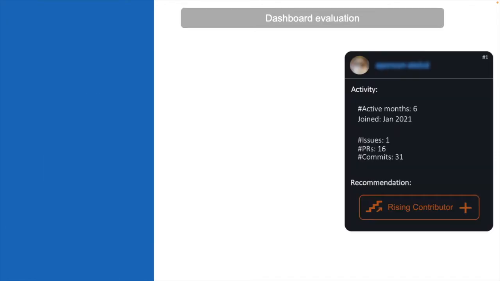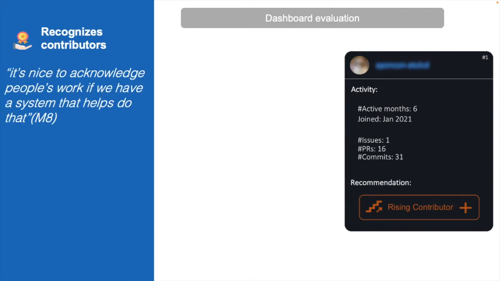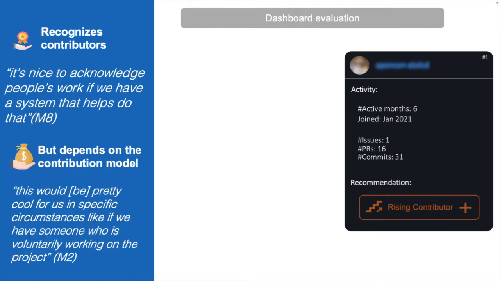What did the maintainers think? Maintainers agreed that this would help them recognize contributors. For instance, Maintainer 8 said, it's nice to acknowledge people's work if we have a system that helps do that. Maintainers also mentioned that this would depend on the contribution model. For instance, Maintainer M2 says, this would be pretty cool for us in specific circumstances, like if we have someone who is voluntarily working on the project.